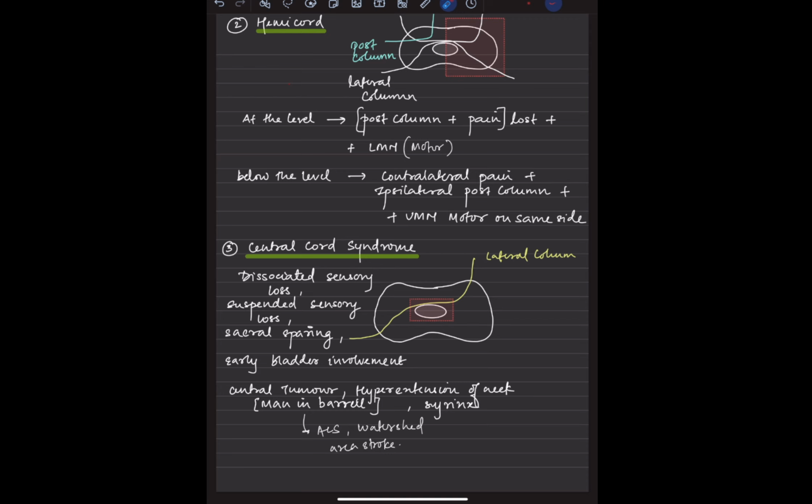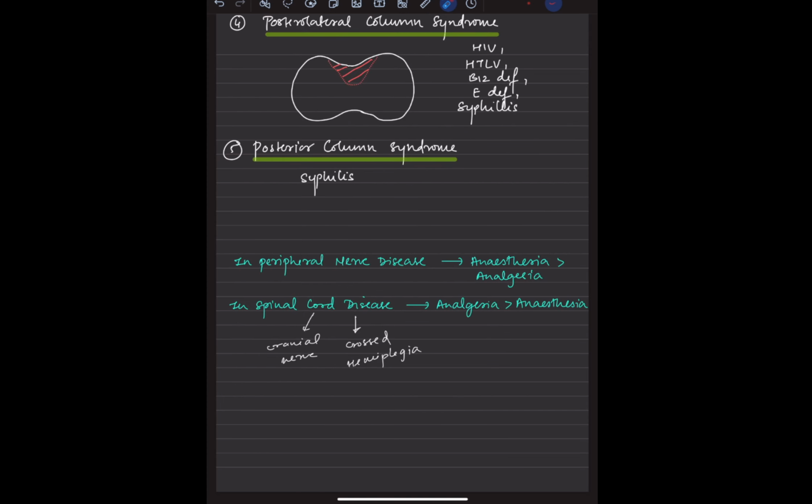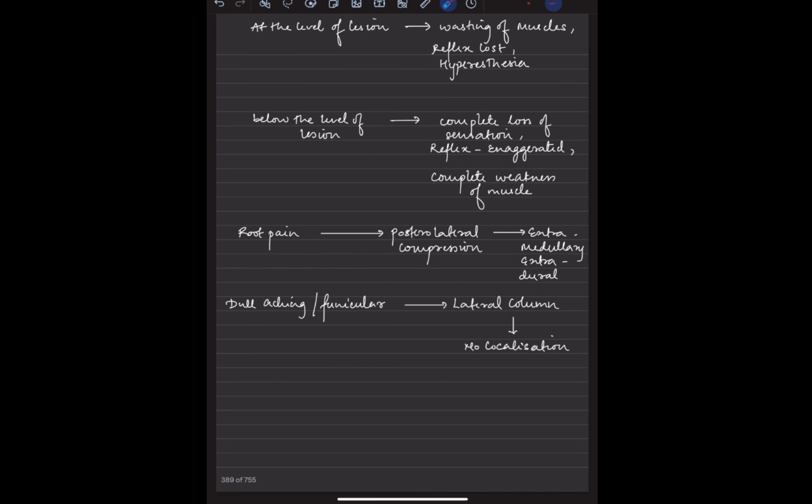Then central cord syndrome, intramedullary lesions we have already discussed: dissociated sensory loss, suspended sensory loss, sacral sparing, early bladder involvement. If the posterior lateral column is involved, remember HIV, HTLV, vitamin E deficiency, syphilis, and B12 deficiency. For posterior column involvement, remember syphilis. If it is a peripheral nerve disease, anesthesia is more appreciated, and if it is a spinal cord disease, analgesia will be more appreciated.